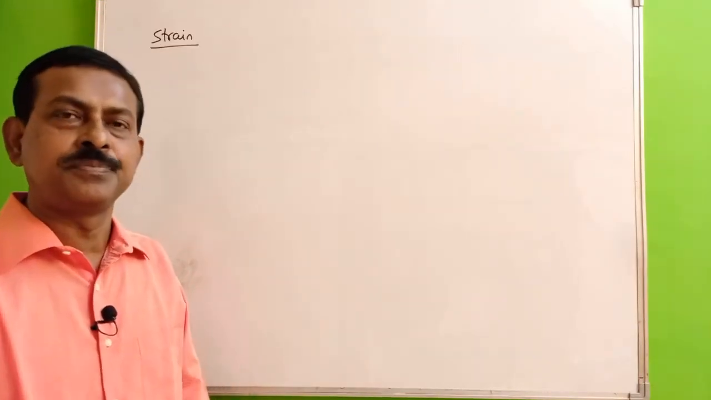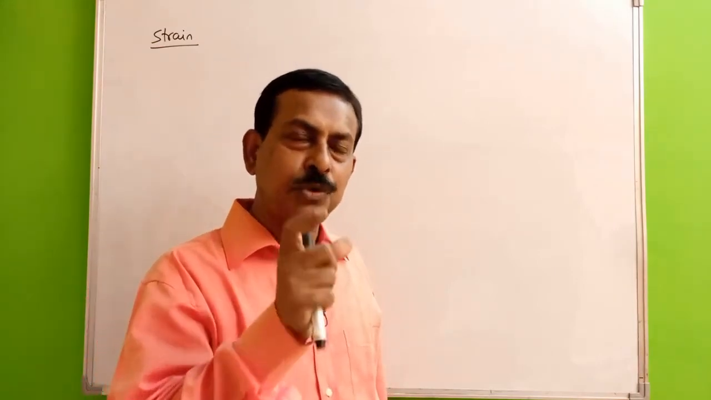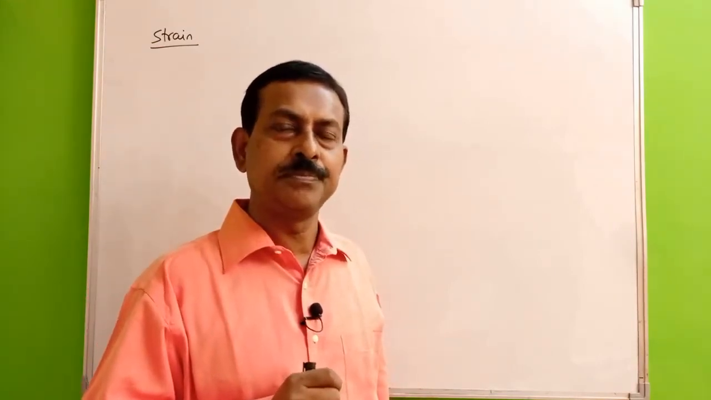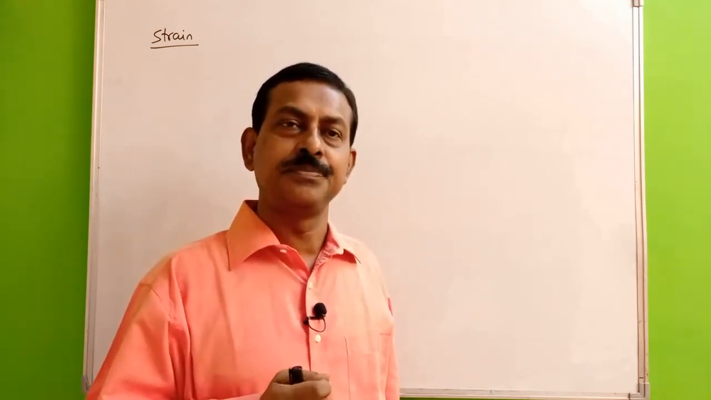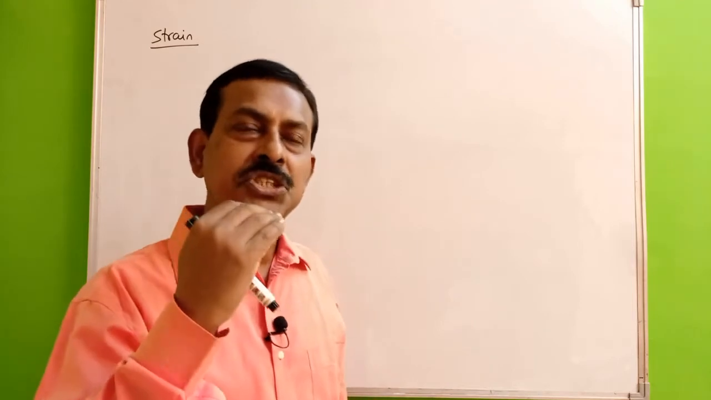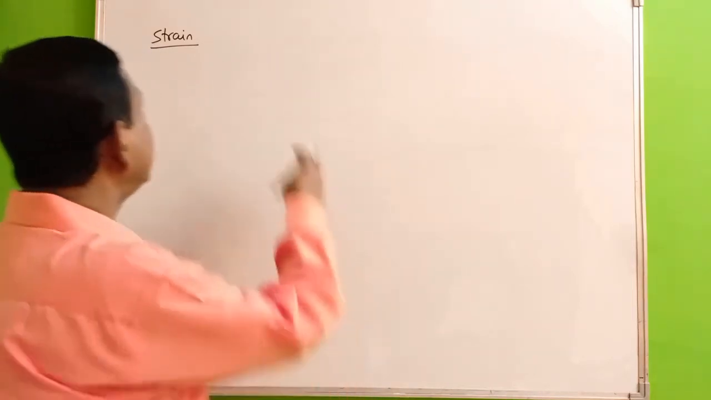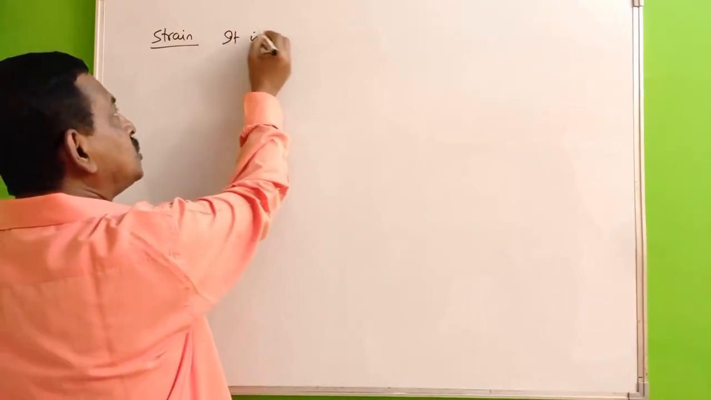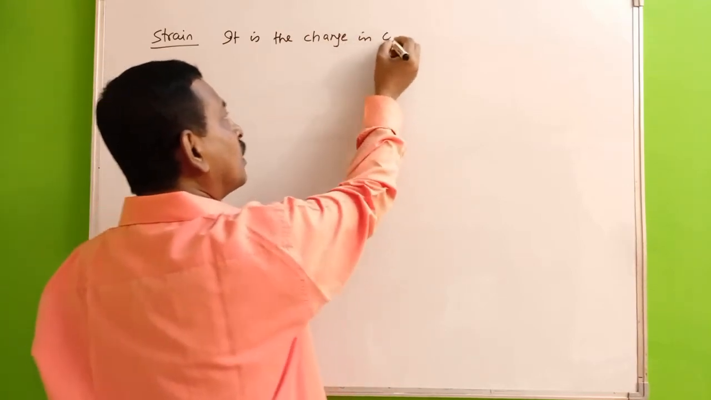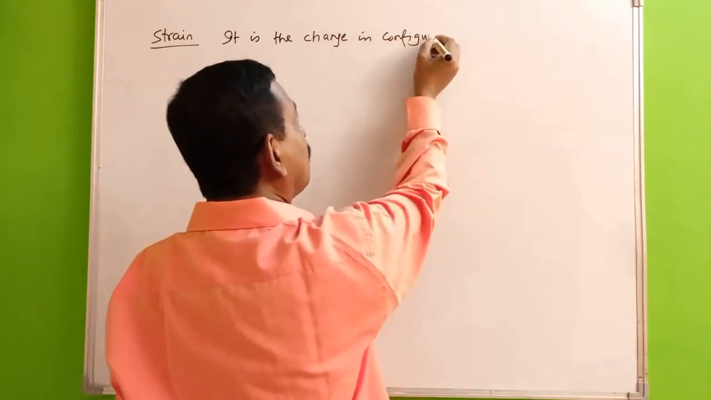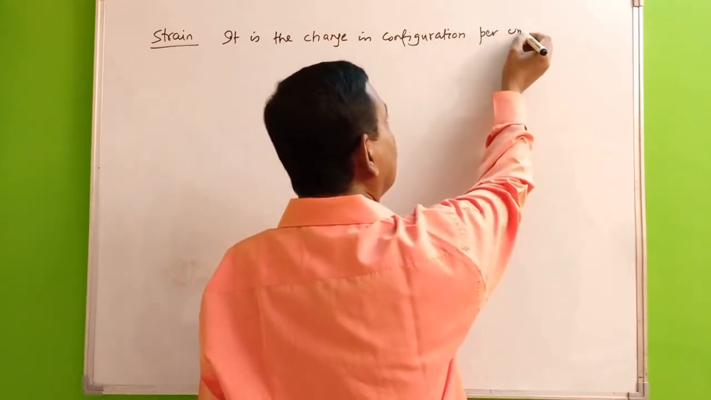Next is the strain. If you have a body and you have deformed it, there is a change in its configuration. So a strain will basically give you a measure of that change. In fact, this is the change in configuration per unit original configuration of the body. So strain is the change in configuration per unit original configuration.